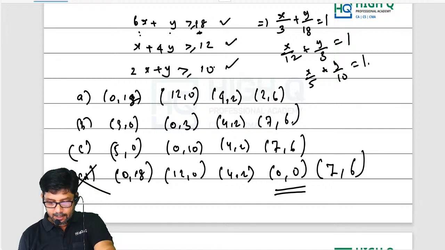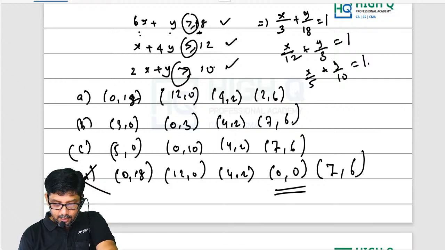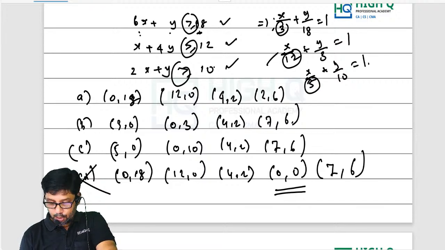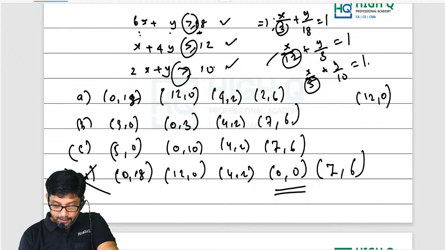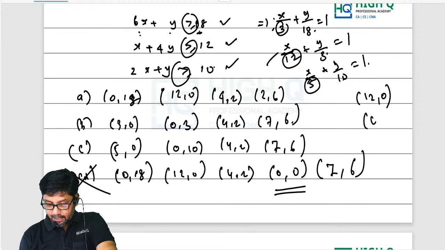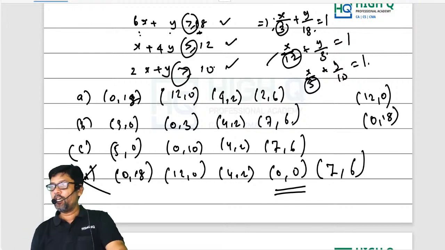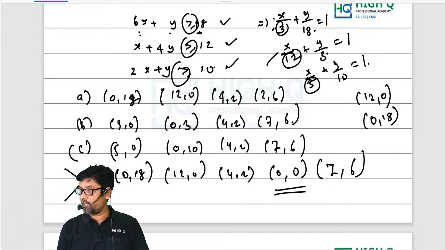Now listen here, my dear. Here since everything is greater than, first let me take the x-intercepts: 3, 12, 5. Which is more? So one of the corner points is (12, 0). Now y-intercepts: 18, 3, 10. Which is the greater one? 18. The other point will be (0, 18). So my answer is definitely not D.